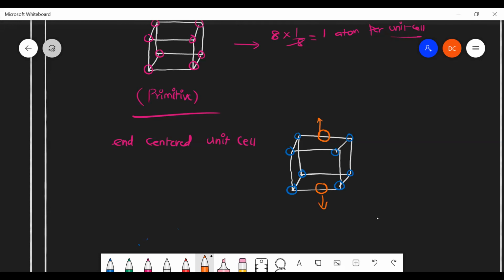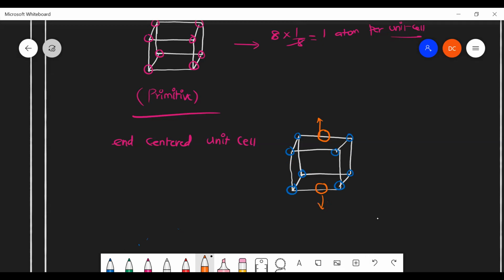If you take the opposite ends into consideration, then it will be 3. We are assuming it for one unit cell: either left or right, or front or back.